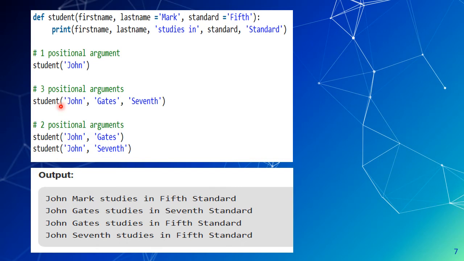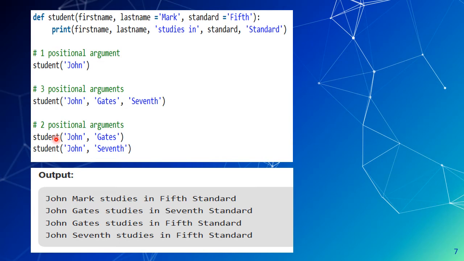In the second case, we have written the command student to invoke the function student with 3 parameters. So these values are positional arguments. The first value is assigned to the first parameter, the second value to the second parameter, and the third value to the third parameter. So it will print the values with the provided data: John, gets, and 7th. So the output will be John gets studies in 7th standard.